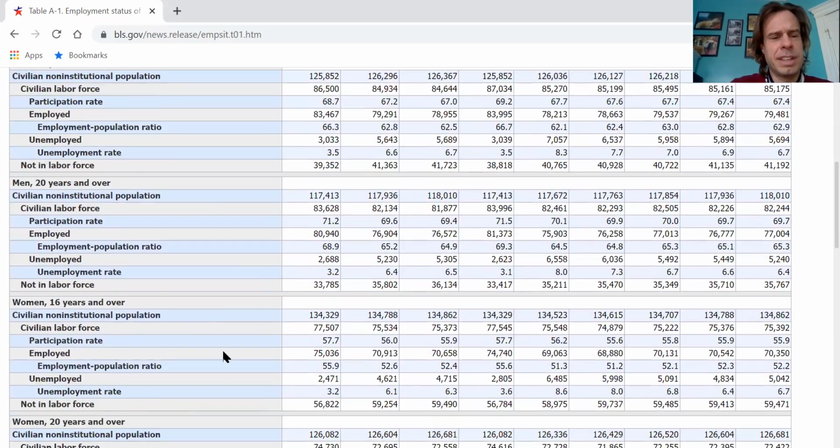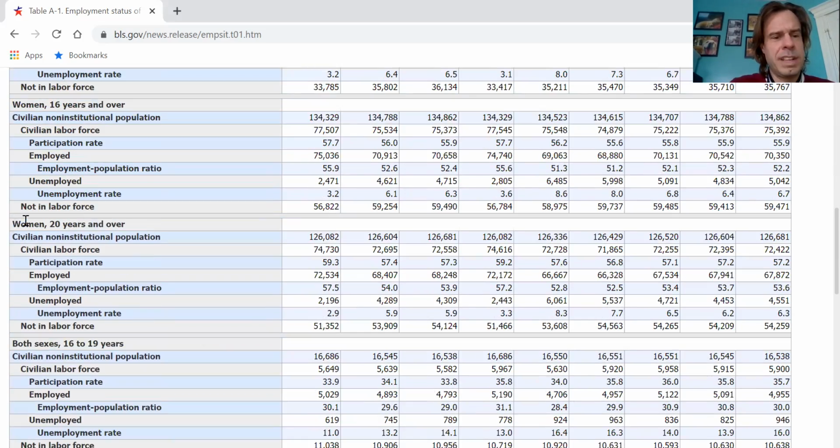If we go down, we can look at women who are 20 and over. We can see, is that happening or not? Let's look at their labor force participation rate. Remember, that's the important number here. Labor force participation, like looking for work or working. That's what we want to talk about. We get the participation rate here, this blue row. And the fourth line is, what was it way back in December 2019? It was 59.2%.